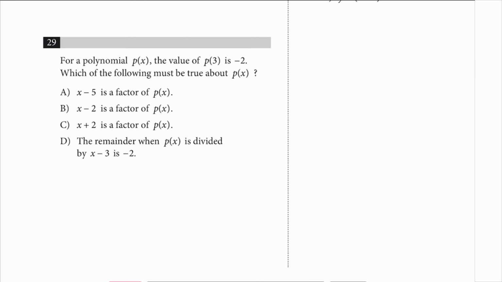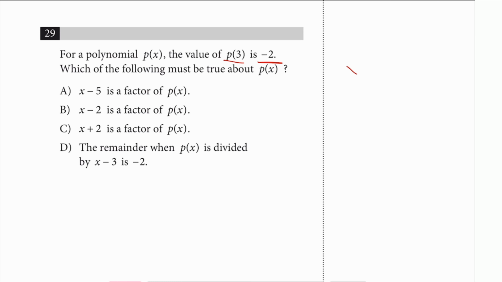Number 29. P of 3 is -2. So what must be true about P of x? What that means is when x is equal to 3, y is equal to -2. If you look at choices A, B, C, that doesn't make sense, because if x minus 5 is a factor, then x equal to 5 must be a zero. But is it? The question tells me nothing about that, so you can't say that.